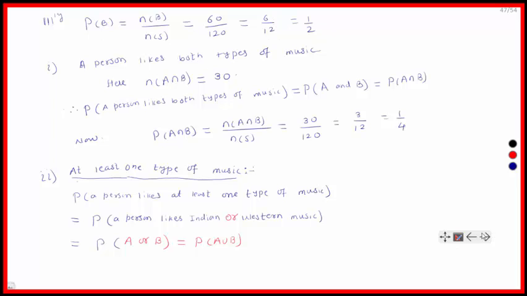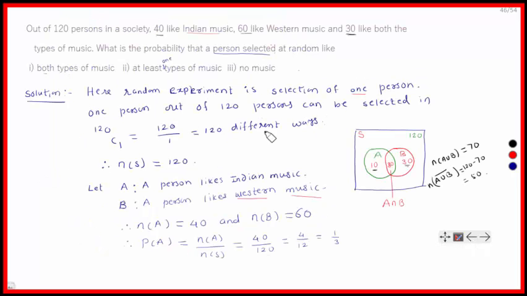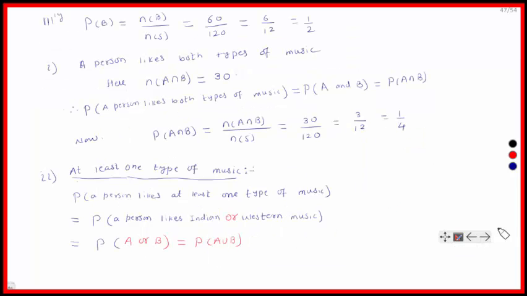Now we are going to find the probability that a person selected at random likes both the types of music, meaning he likes Indian music as well as Western music. How many persons are there who like both the types of music? 30 persons. So one person can be selected in 30 different ways. Therefore, a person likes both the types of music.